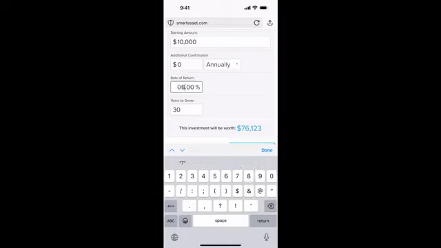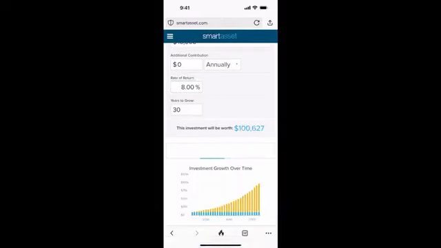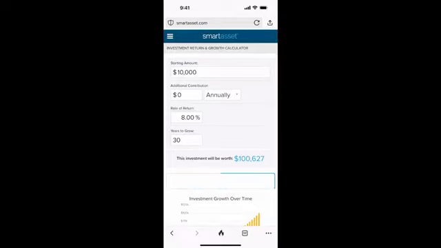So let's go a little higher. Let's go to 8%. And I'm gonna talk about what you can actually expect. So now, just by going from 6% to 8%, we've doubled the amount that we would have over time. So this is just starting with 10. Some people are starting with, they may be building an account right now, or they may have a 401k with an amount already in there. Some people have $200, $300, $400, $500,000 already. And it doesn't matter how much you have invested, you're still losing a lot of money.